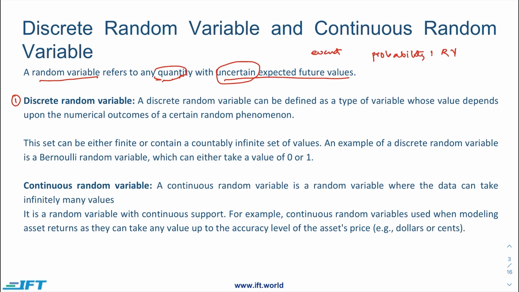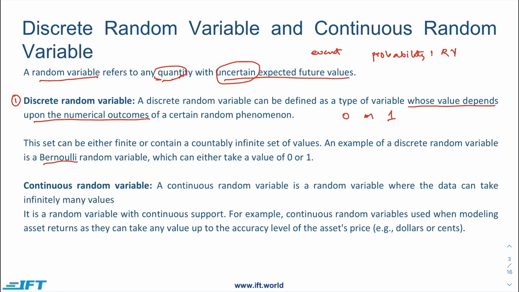Now, discrete random variable is a type of variable whose value depends upon the numerical outcome of a certain random phenomena. For example, if we are talking about a Bernoulli random variable, we can have only two options, either 0 or 1.